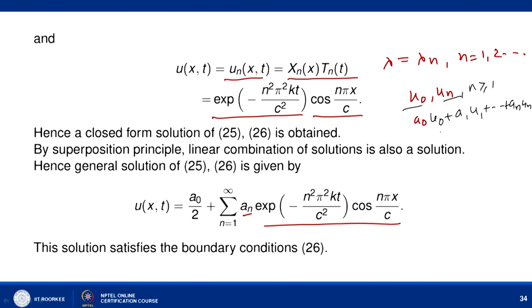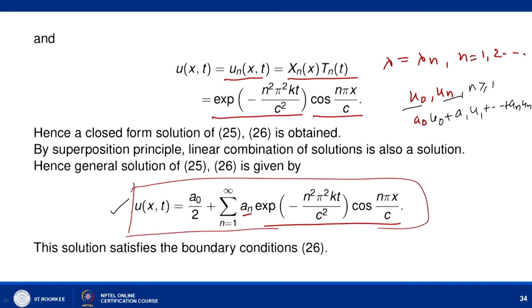So, utilizing this, we have the solution u(x,t) equal to a naught by 2 plus summation n from 1 to infinity a n exponential of minus n squared pi squared k t upon c squared into cos n pi x by c. So here we have this solution. Now, this is a complete solution provided we know these coefficients a naught and a n, because so far we have utilized only the boundary condition, we have not utilized the initial condition.